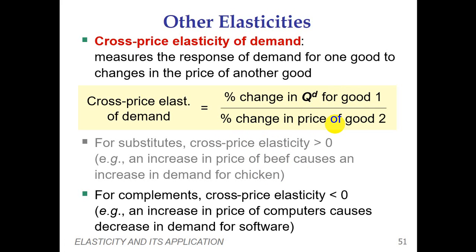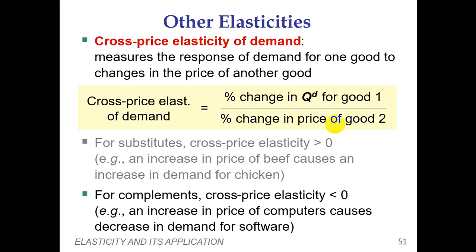So in that case, the cross price elasticity of demand in the case of substitutes is positive. For example, the fall in price of one good, say aluminium, results in a fall in demand for its substitutes like steel or plastic. Suppose aluminium prices decrease, then the demand for its substitutes like steel and plastic is going to decrease. So this is how substitutes affect demand.